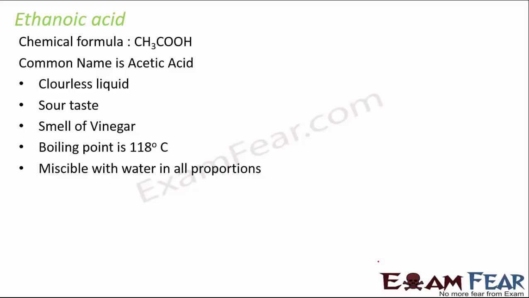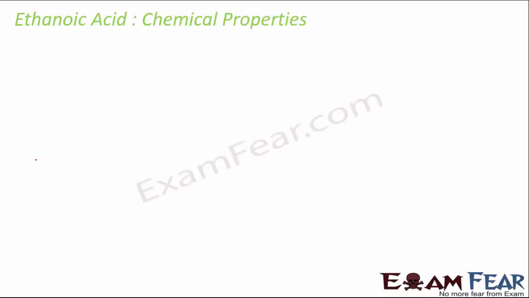Now let's quickly talk about another useful substance, that is ethanoic acid, and its chemical formula is CH3COOH. Common name is acetic acid. Physical properties: colorless, sour taste, smell of vinegar, boiling point is 118 degrees, and miscible with water in all proportions. That means it mixes with water in all proportions. Now let's quickly talk about the chemical properties of ethanoic acid. Since it is acidic in nature, it turns blue litmus red. So the litmus test can be performed to identify ethanoic acid.